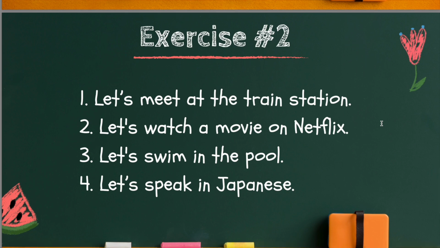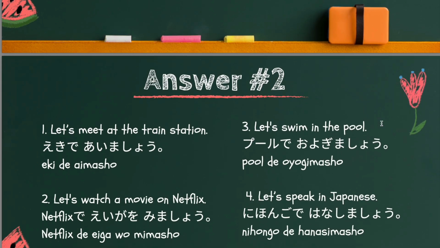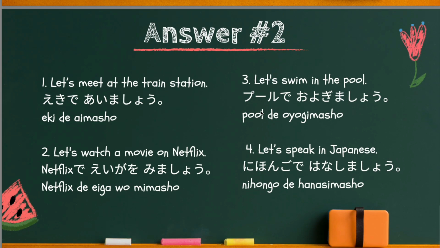Now the answers. Let's meet at the train station. 駅で会いましょう. This time the verb is meet. Originally this is 会います. So drop mas off. The remaining part 会 is the mas stem. So it's mas stem plus masho: let's meet. And the train station is where the action of meeting takes place.